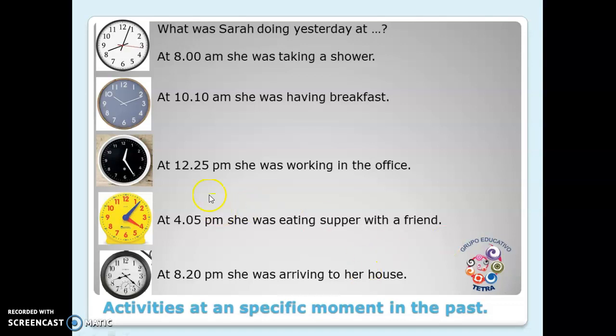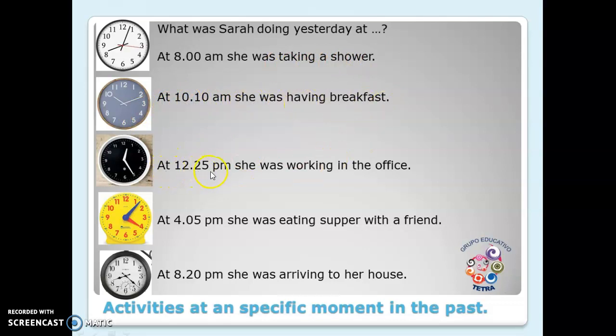So here I have, the question is, what was Sarah doing yesterday at? And here we have different times of the day. So we're going to tell specific information about the activities Sarah was doing at this time. So at 8 a.m., she was taking a shower. At 10 past 10, she was having breakfast.